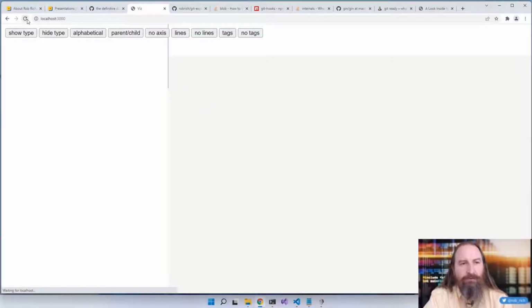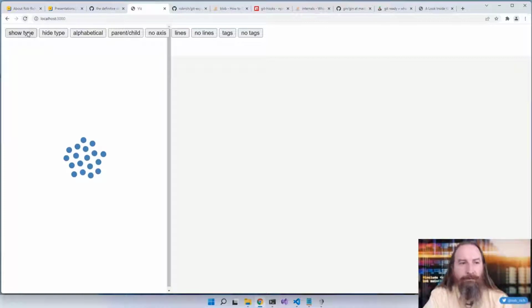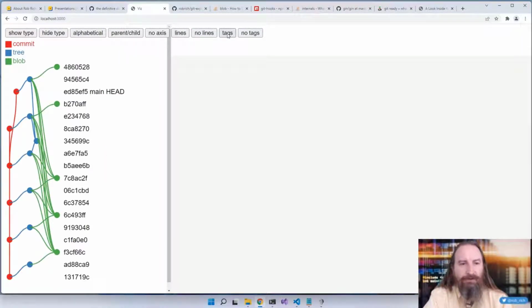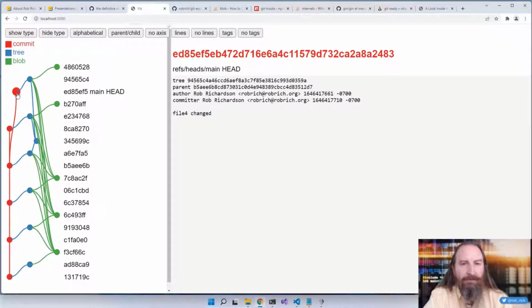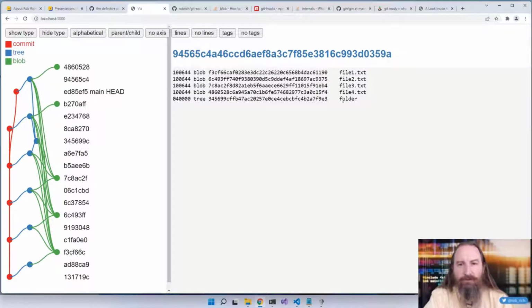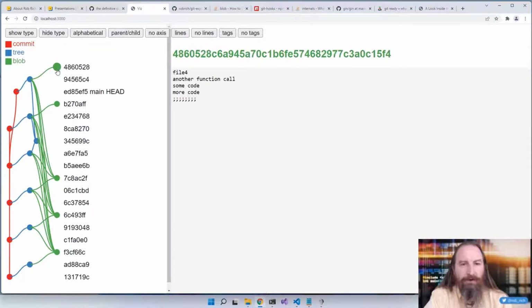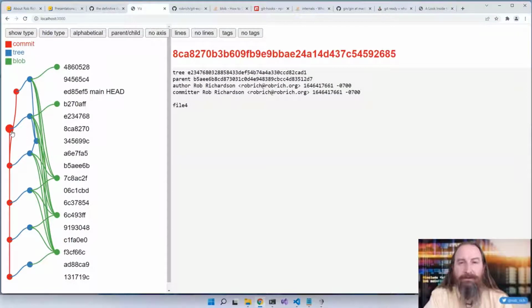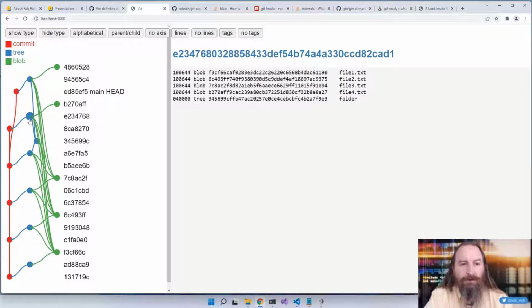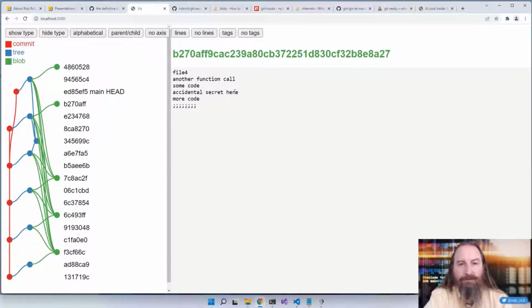But let's refresh all of the content in our repository. Show the type, parent child, show the lines, show the tags. And we have this commit that is head, and its parent node is this one right here. In this working directory, we see that we have file 4 here. The blob is 486. So if we look at 486, we can see that our secret is removed. But our original commit right here is still there. It references this tree node, which references this blob, which has the secret still in it.